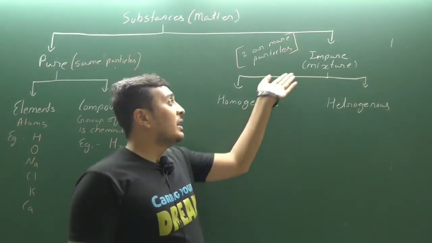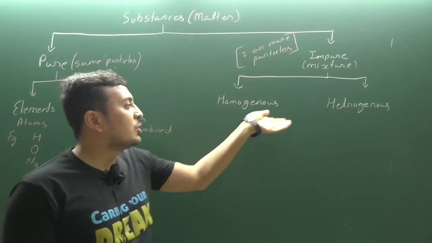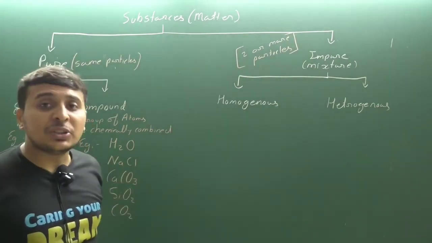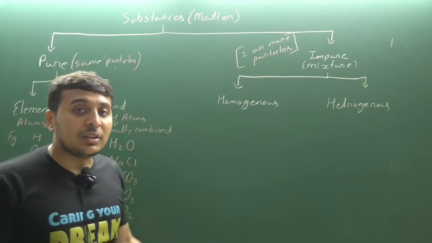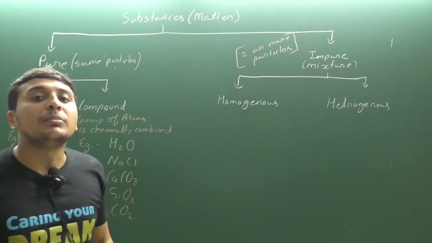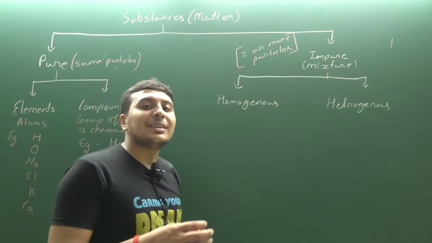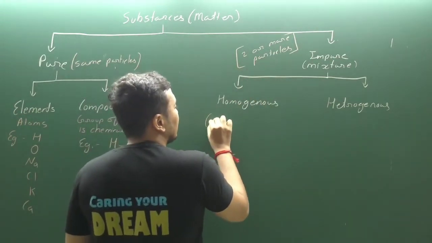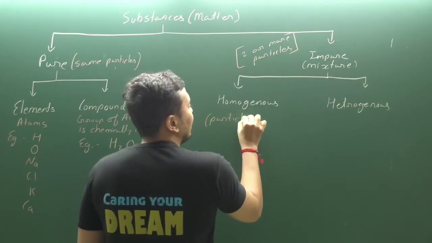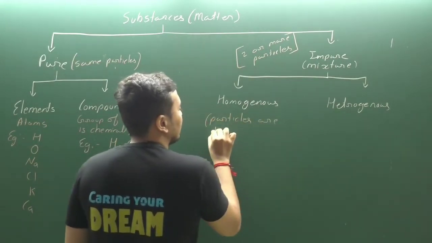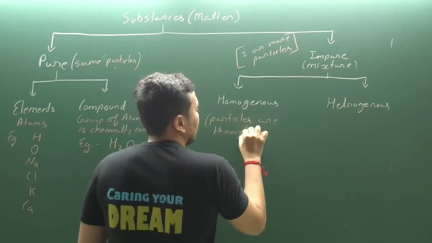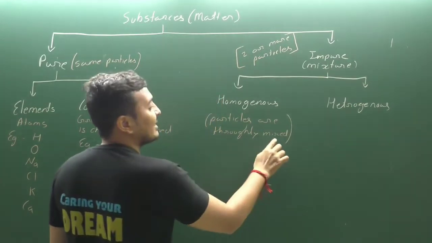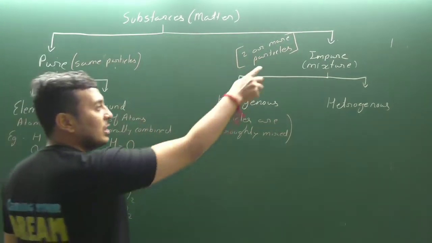Now what about the mixtures? What about the homogeneous mixture? What about the heterogeneous mixture? What do you mean by homogeneous mixture? Same composition, thoroughly the same composition. It means the particles are thoroughly mixed. Clear? Two or more particles. So in a homogeneous mixture, particles are thoroughly mixed. See, here the particles are mixed, they are not chemically combined. And so it is a mixture.